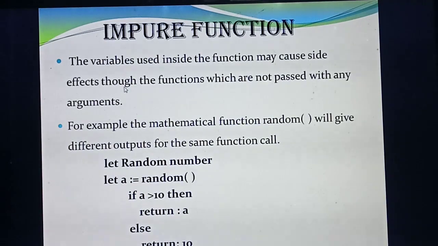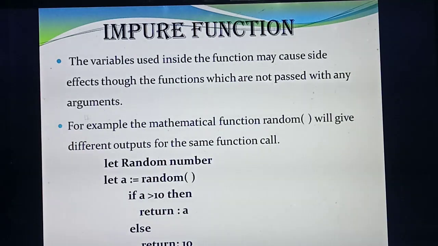So this impure function will cause side effects. Why? Always the value will get changed. But a pure function is not like that. The value will not get changed however many times you are calling it. But an impure function is not like that. However many times you pass the arguments, each time you will get different answers. So it will cause what? Side effects. Understood? So variables used inside the function may cause side effects.